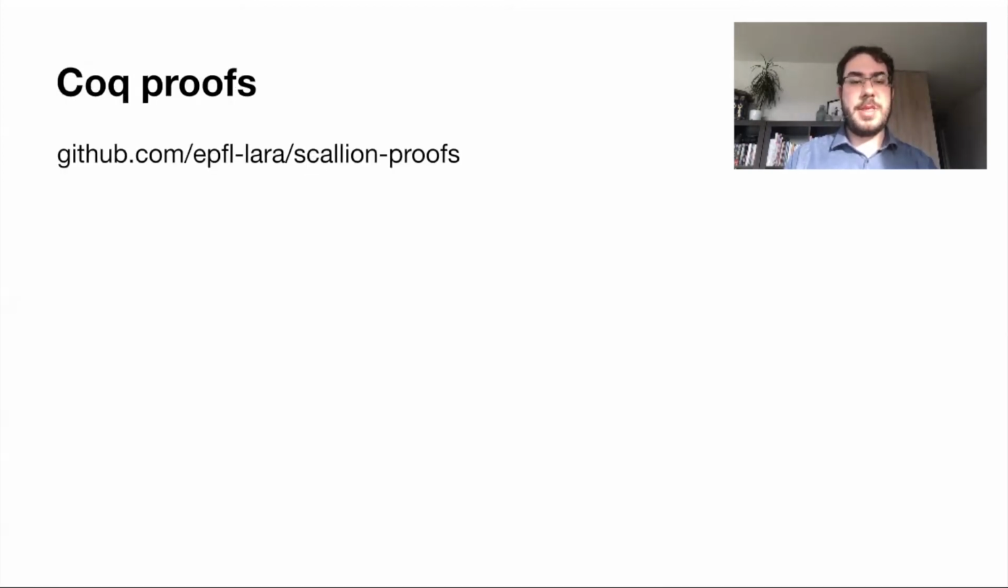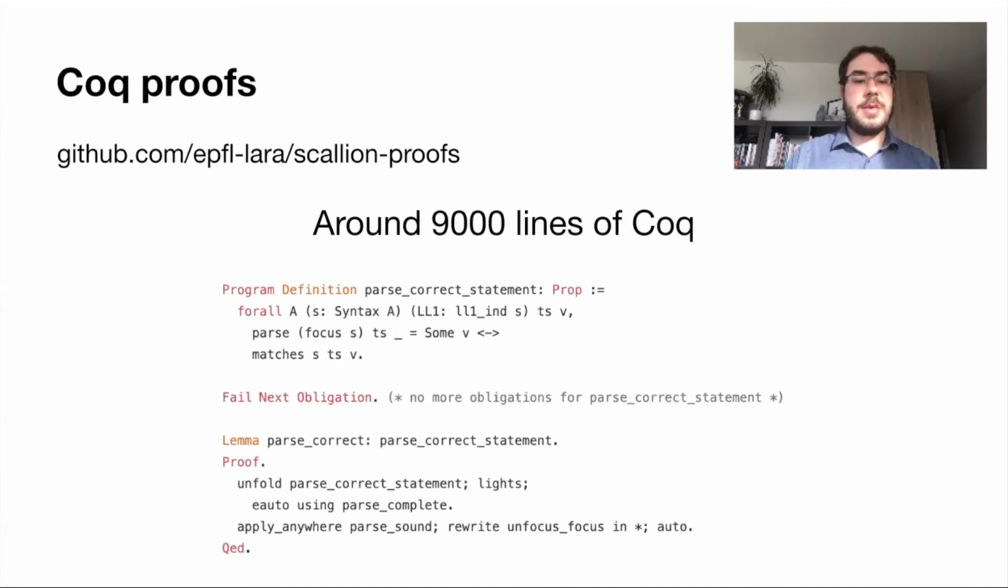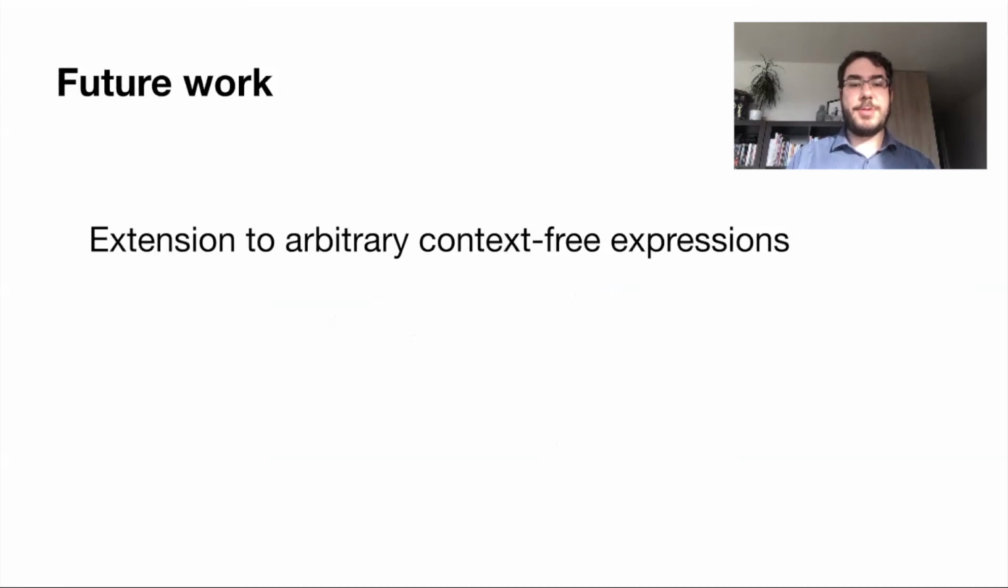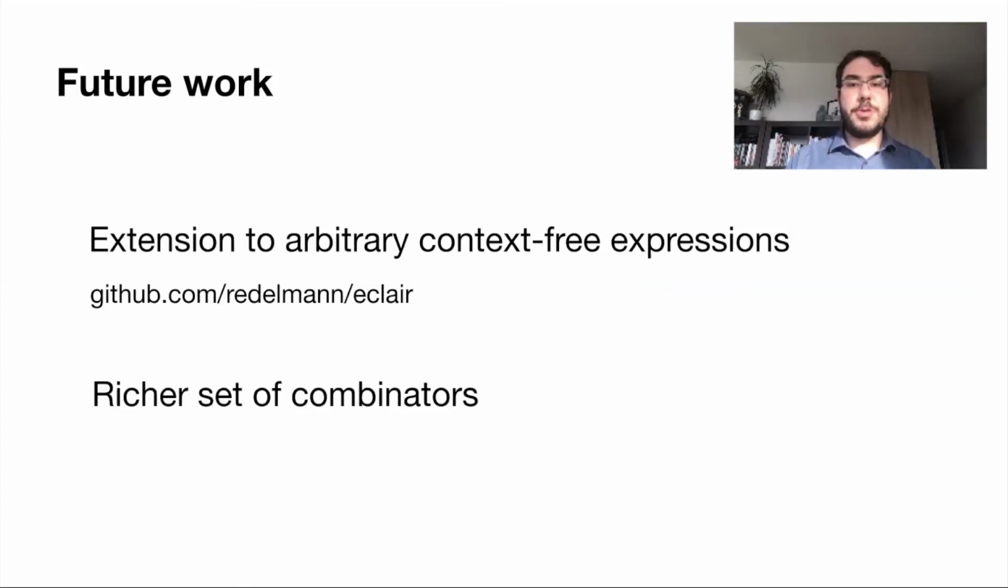We have proven the approach correct in Coq, and the proofs are available online on GitHub. The formalization is about 9,000 lines of code, and at the very end, the parse algorithm is correct. For future work, we would like to extend this approach to arbitrary context-free expressions and not only LL1 expressions. And we already have an implementation of this on GitHub. We would also like to enrich the set of combinators that is available. In particular, we would like to support the monadic bind combinator.